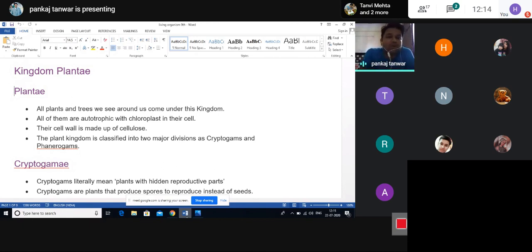So when we are discussing the habitat of the plant, in that case we say xerophytic plants do not grow in an aquatic environment, and aquatic plants do not grow in a terrestrial environment, because all the plants grow with the help of their adaptation or their habitat. When we are discussing the plant, one thing is universal in our atmosphere: the plant contains a pigment, and with the help of that pigment the food is formed.